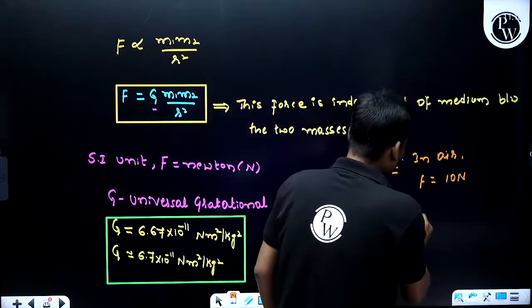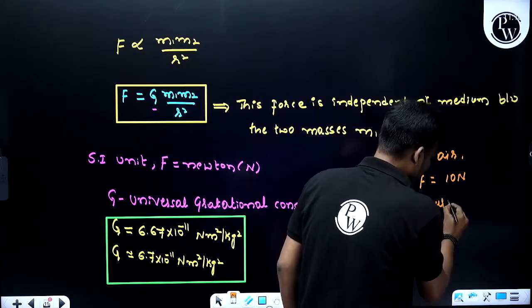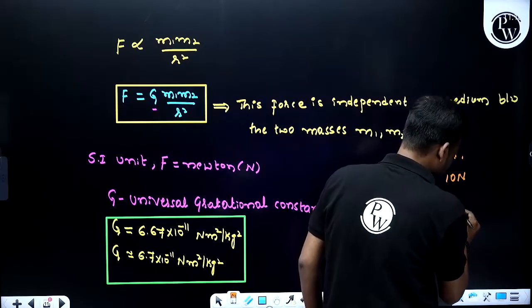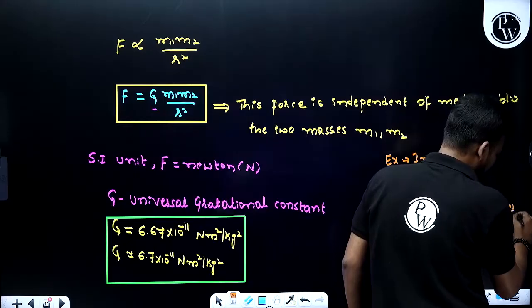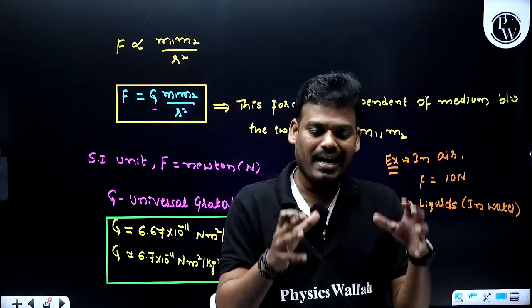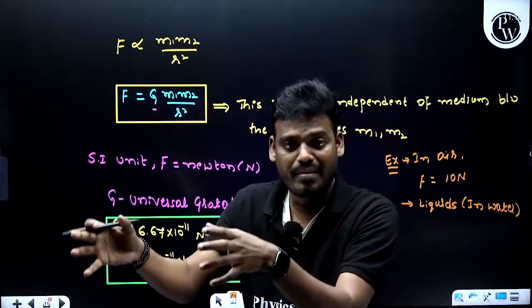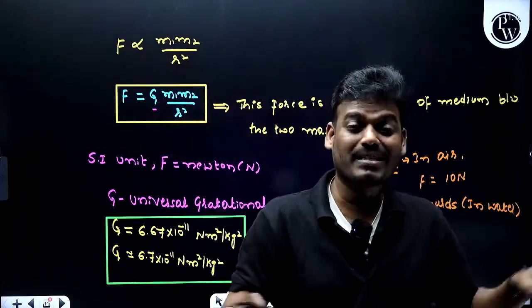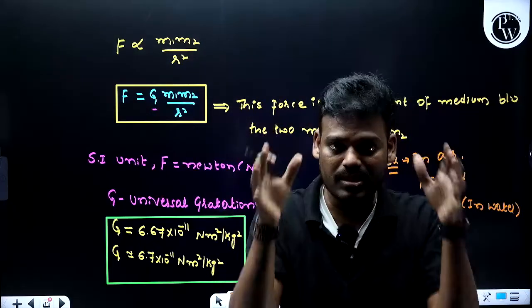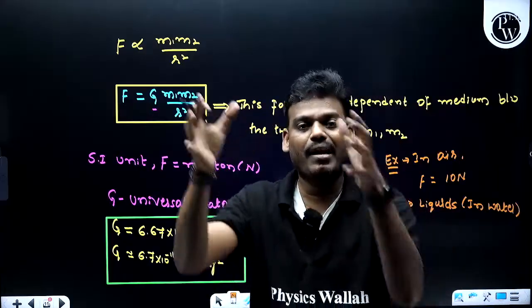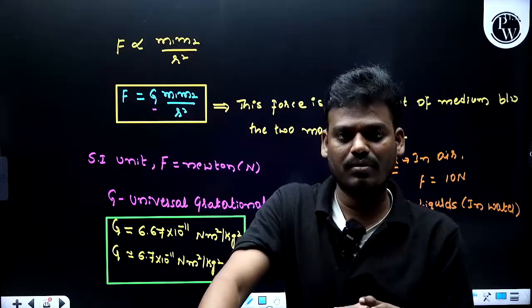Now, what happens in the case of a liquid? Let's consider water. If I consider the same setup, but instead of air I have kept it in the liquid medium, that is water, with the same masses and the same separation between them, then what will be the force?